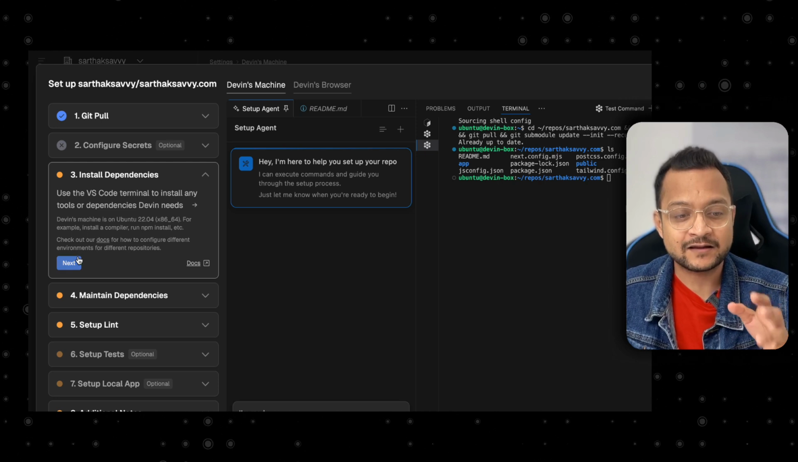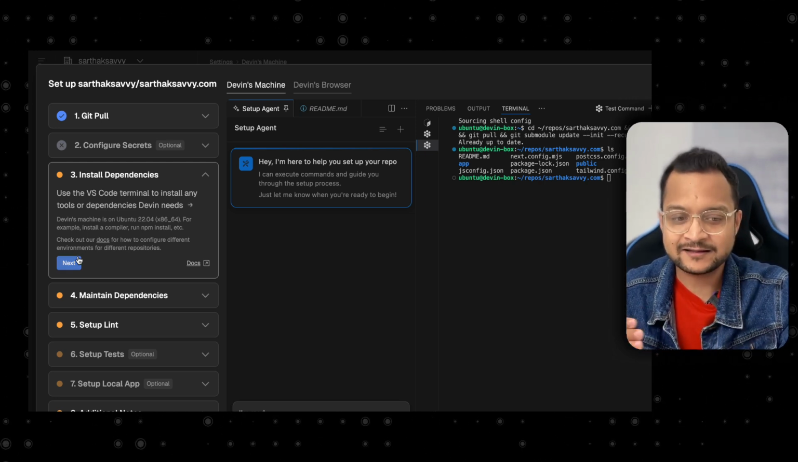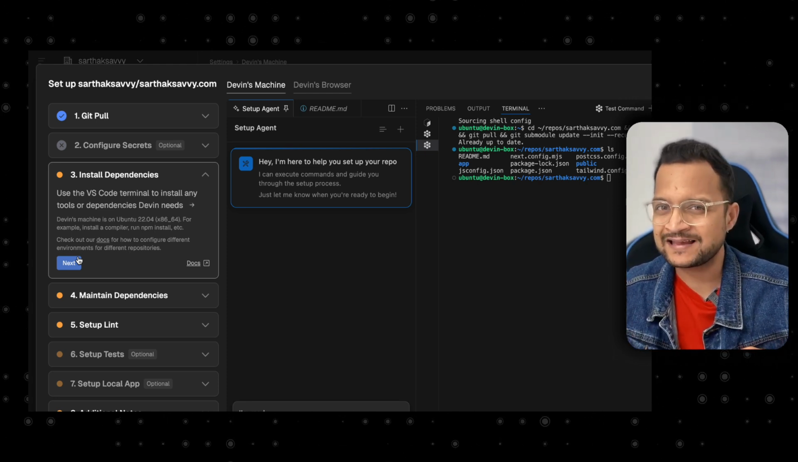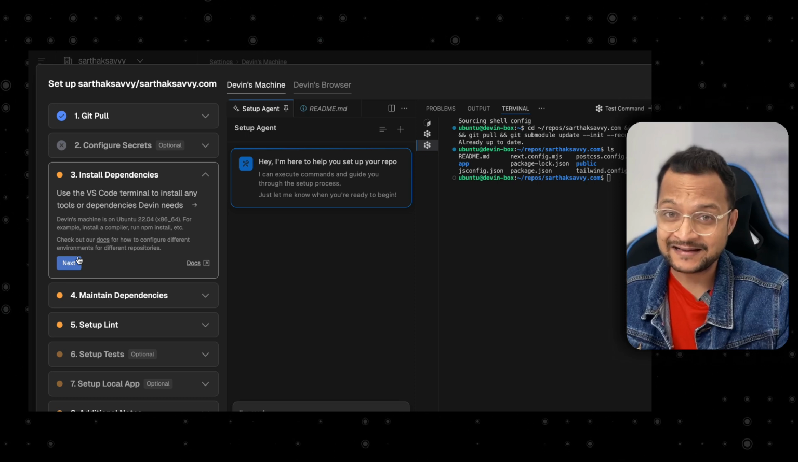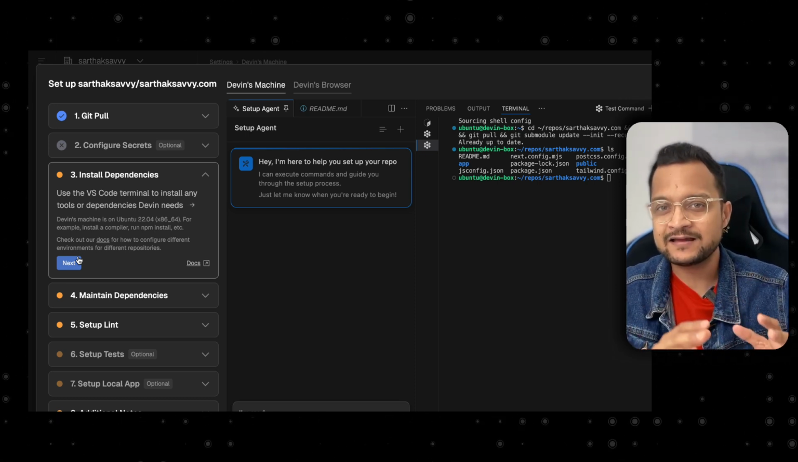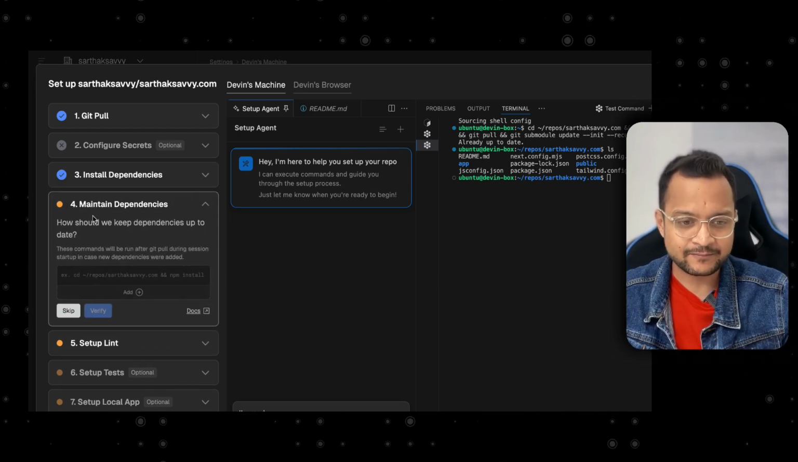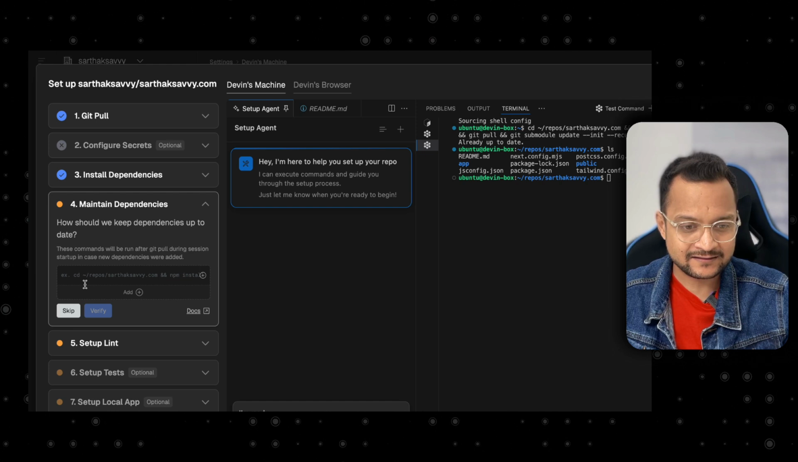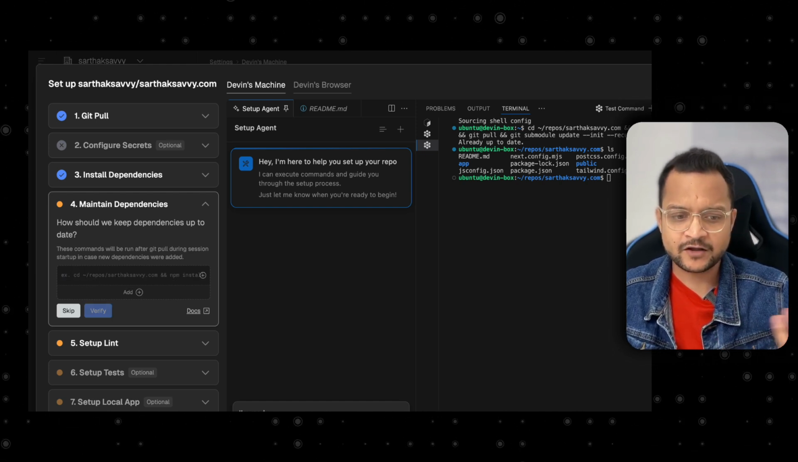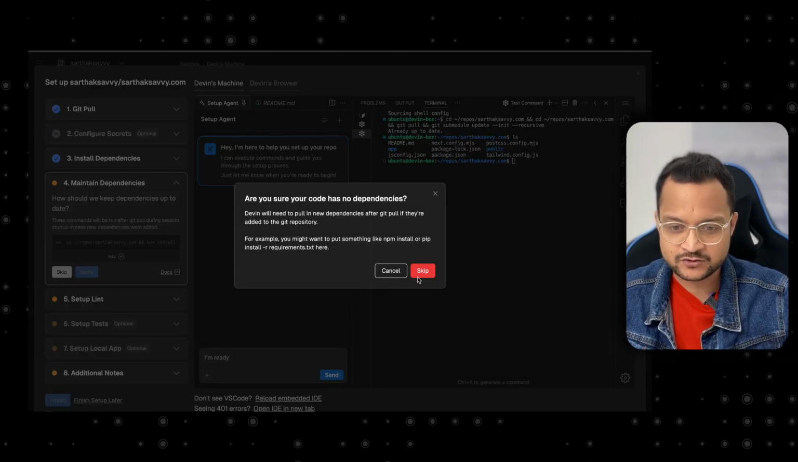Next is dependency installation. Now, we need to define here that this is using npm install. But why can't Devin just get that automatically? It can get that, but you need to define it so that it will be a really perfect setup. You can just go here and maintain dependencies. You can just say, hey, I just need npm install. But if you don't want to, it's going to do it on its own. So I'm going to skip that too.